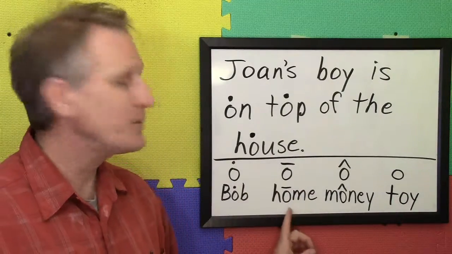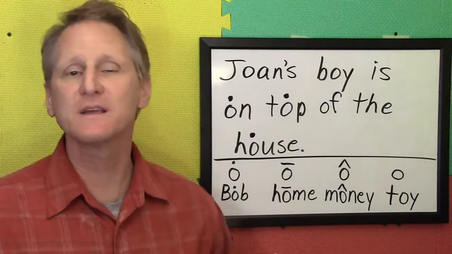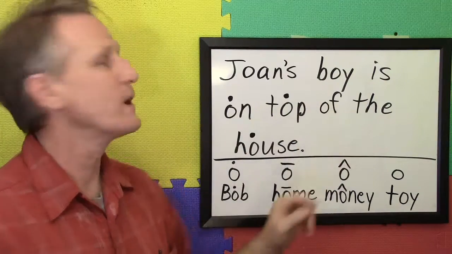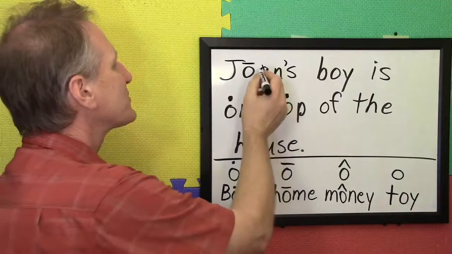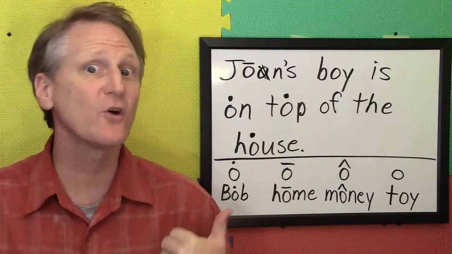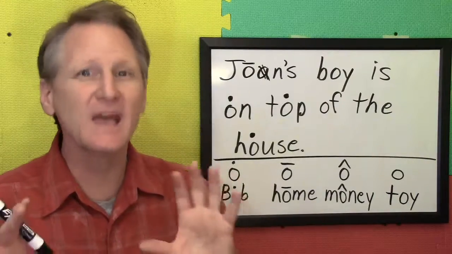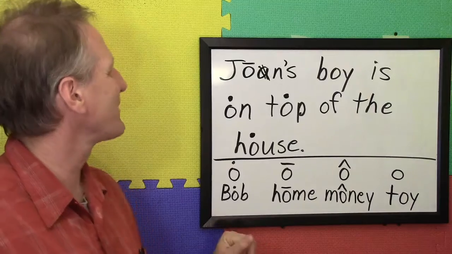Jones boy is on top of the house. Very good. Now, do we hear any "oh"? Where do you hear "oh"? Jones boy is on top of the house. Jones, Joe. Now, there's no sound with the A, so cross it out. And make sure you put some "oo" into your English long O. Jones boy. Exaggerate a little bit.